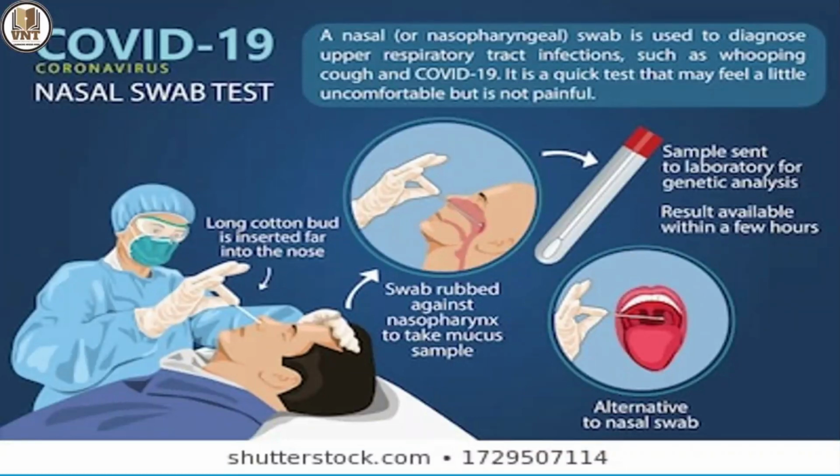While doing the rapid test, in some hospitals they only take the nasal swab collection. Okay, these are the major investigations.